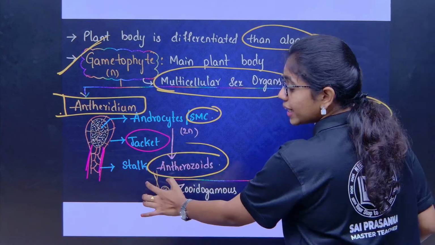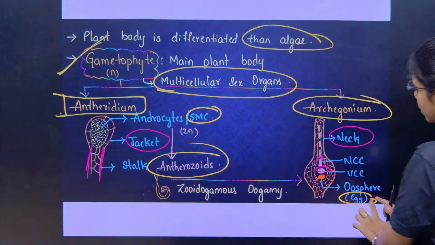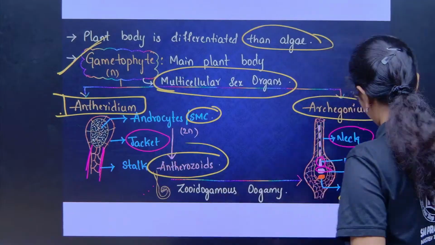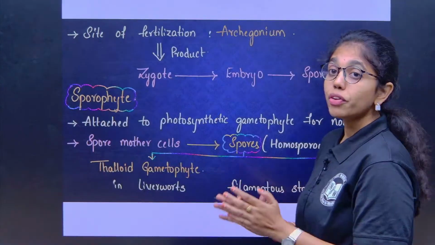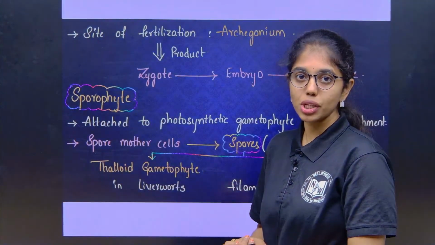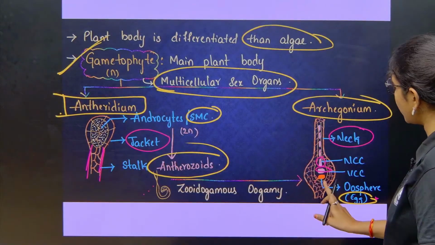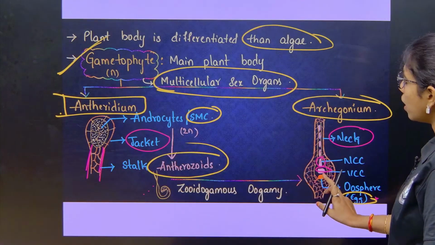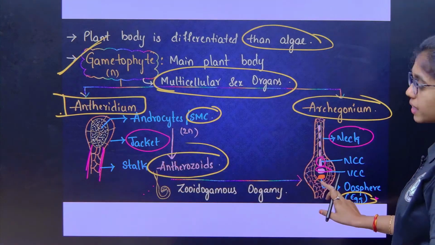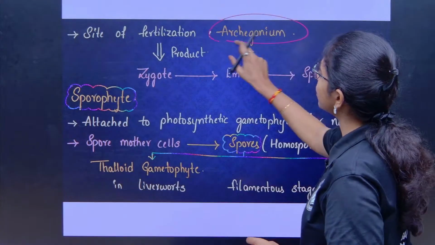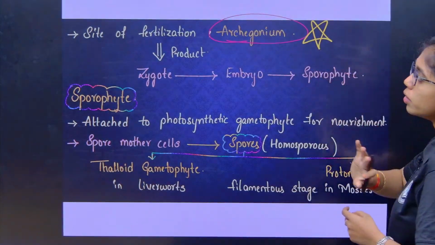The flagellated anthrozoids reach this egg or oosphere through zooidogamous oogamy. Clear, right ma'am? Next, where is the site of fertilization? The site of fertilization is inside the archegonium, with the oosphere or egg cell. This is very important, do remember.